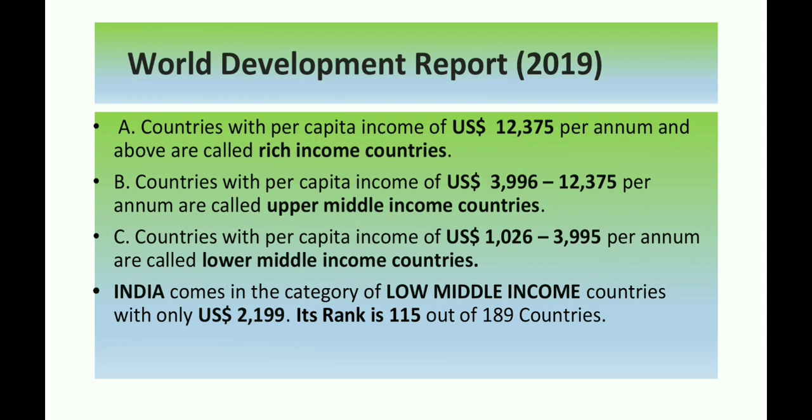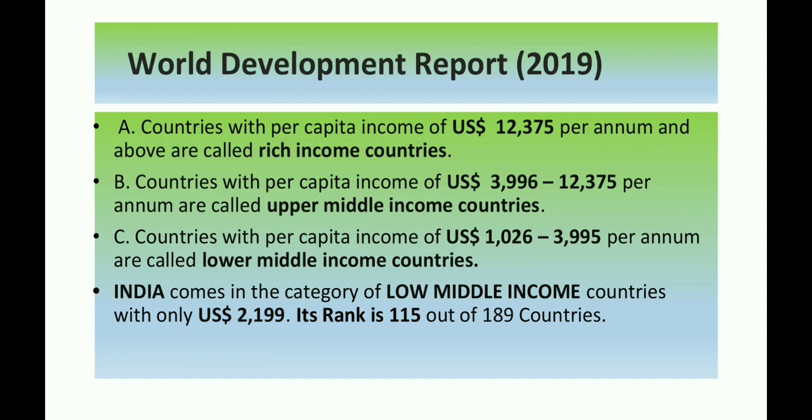The countries whose per capita income is more than 12,375 US dollar per annum are called rich income countries. Second, the countries whose per capita income is between 3,996 to 12,375 US dollar per annum, they are upper middle income countries.